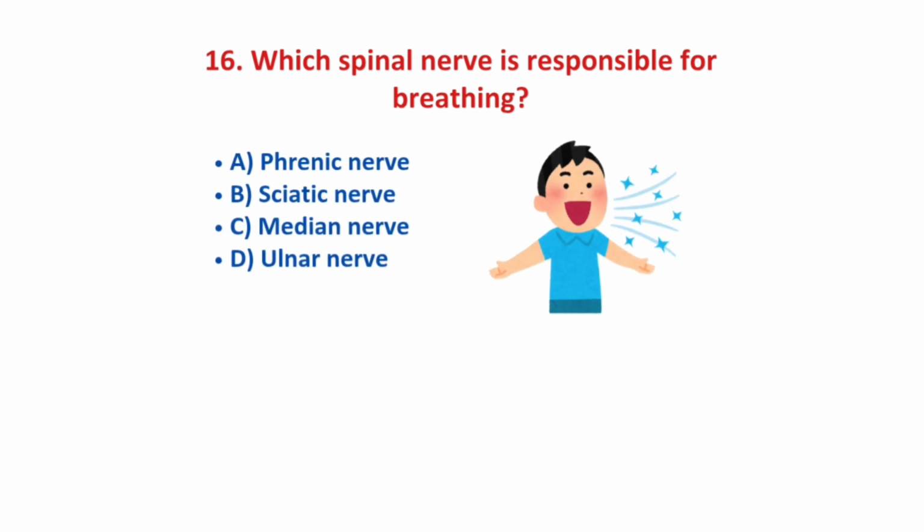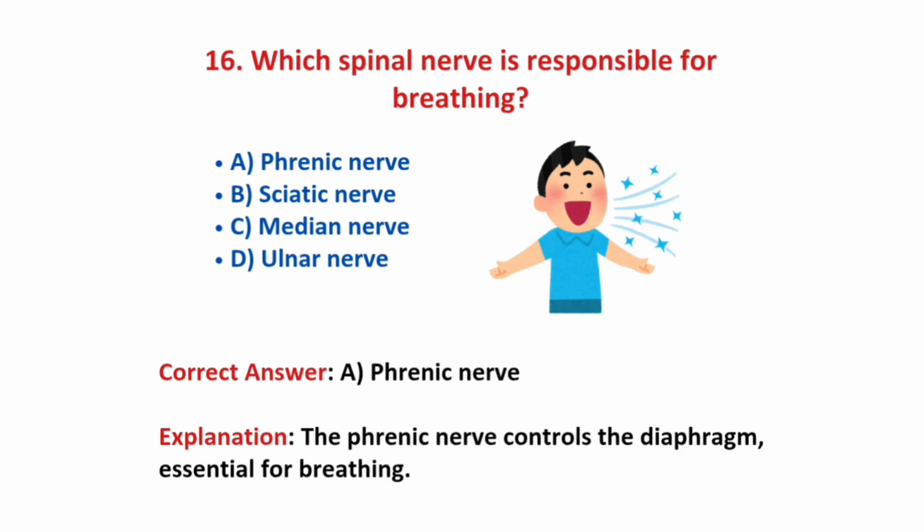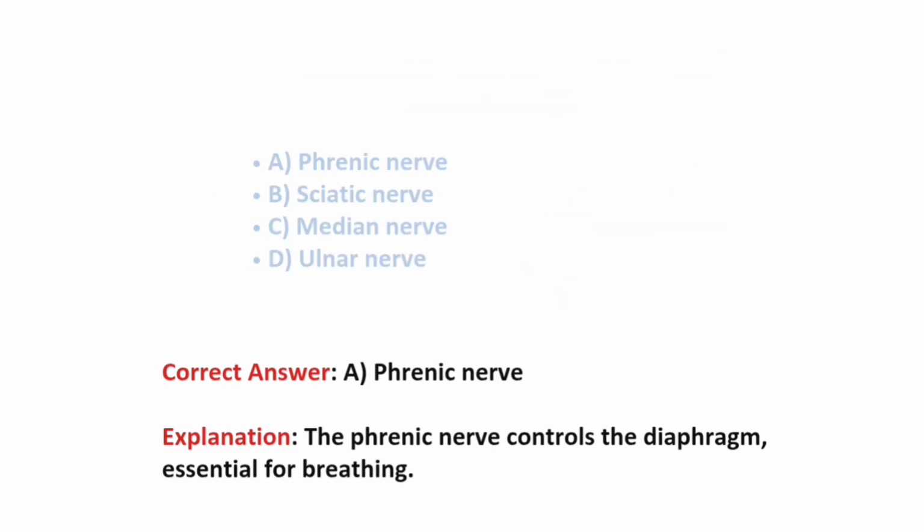Question number 16. Which spinal nerve is responsible for breathing? Options: phrenic nerve, sciatic nerve, median nerve and ulnar nerve. And the correct answer is option A, phrenic nerve. Phrenic nerve controls the diaphragm, which is essential for breathing. So the correct answer is option A.